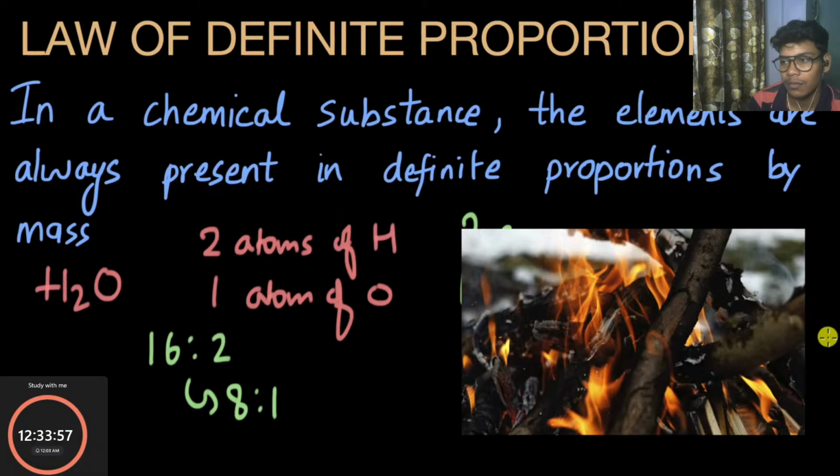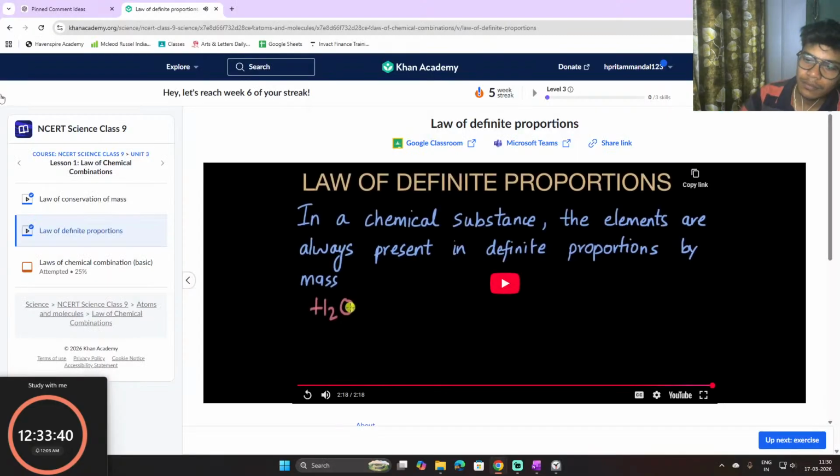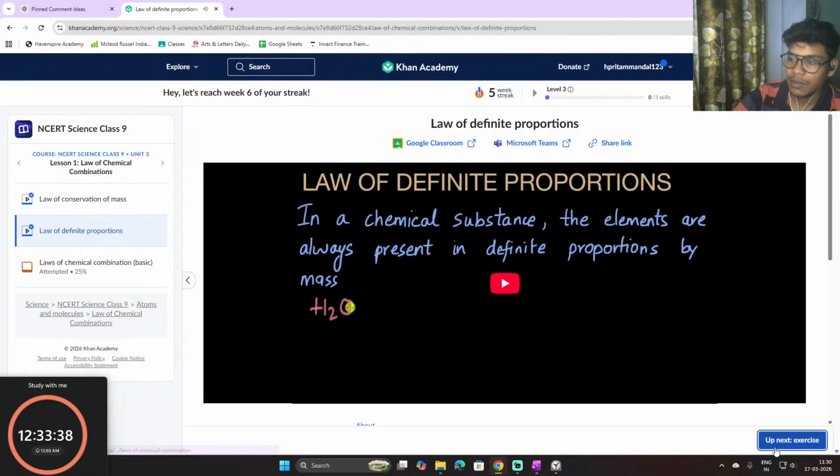So you see carbon dioxide being formed when organic matter burns. You also exhale carbon dioxide. And doesn't matter how much carbon dioxide you take, the ratio of oxygen to carbon atoms, or the mass of oxygen to carbon, will always be the same in any sample of carbon dioxide. Okay, so this is that.